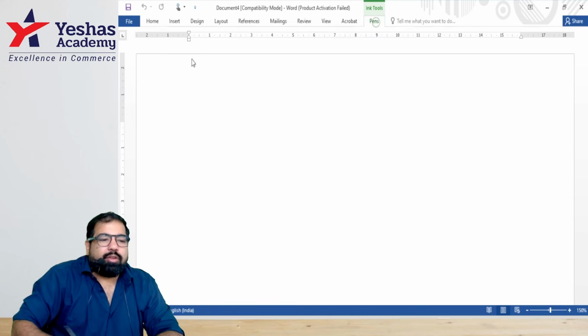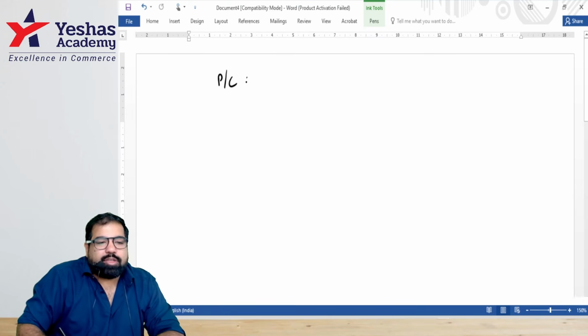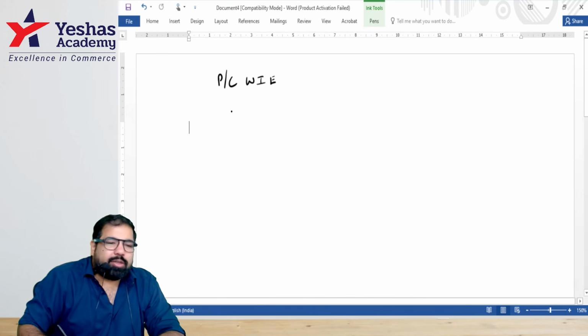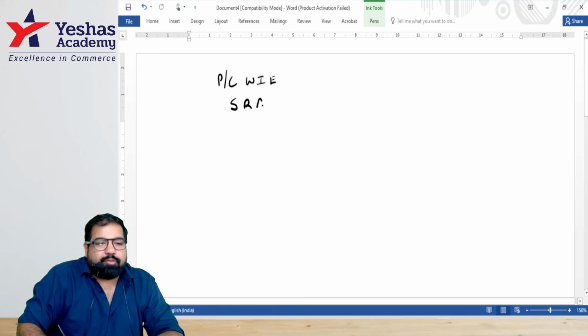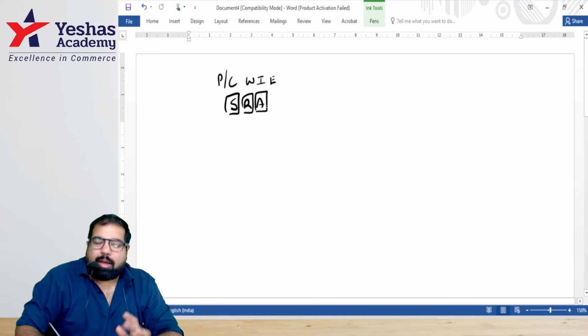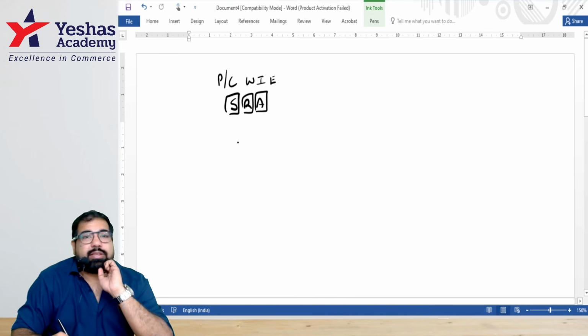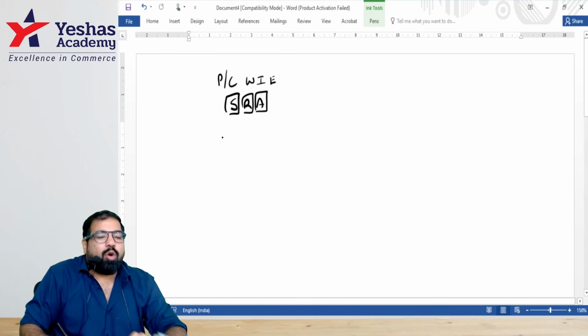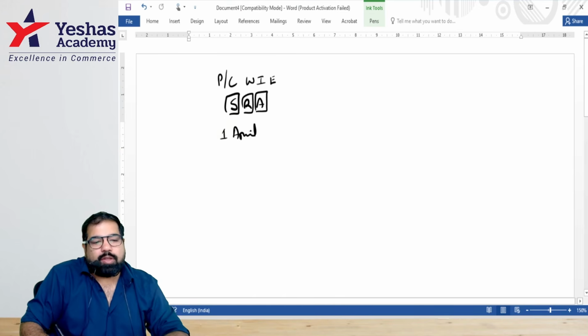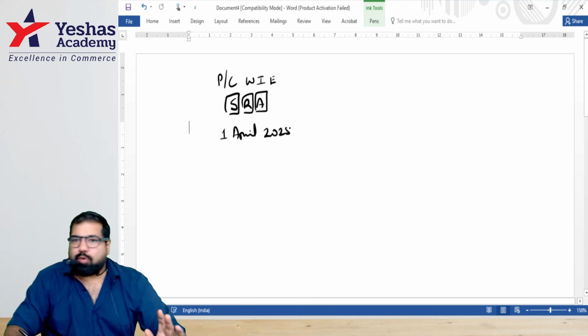A small point I want to give you guys. If it's payment or credit, whichever is earlier, not very important. In the exam, remember three things, SRA. First, remember the section, then the rate, and be able to calculate the amount. All right. These are all new amounts, guys. Don't worry about what happened last year. All these amounts have been changed from 1st April 2025. So focus on these rates.